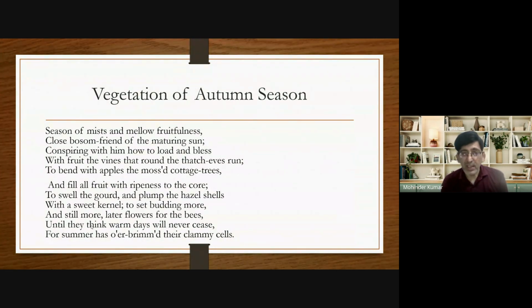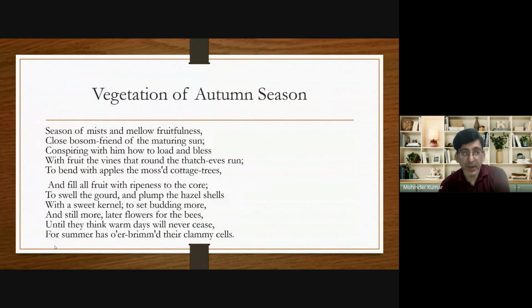Now try to understand. John Keats is talking about autumn. Then what's the role of the summer here? Actually, autumn comes after summer. And it is in the summer that all the flowers grow. And that's why there are more and more flowers on the plants. And that's why the bees start thinking whether summer will never end, because after summer comes autumn, and after autumn comes winter. And what happens in winter? In winter, these flowers start dying. And that's why, what is the meaning?